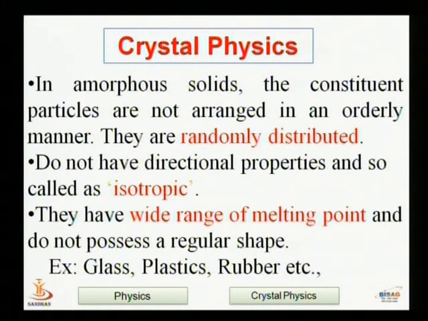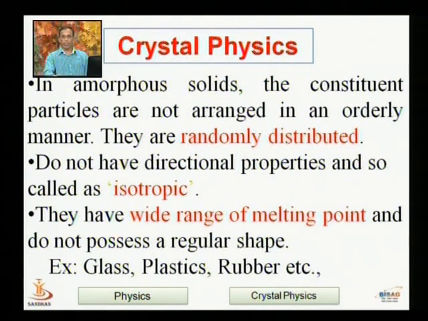In amorphous solids, the constituent particles are not arranged in an orderly manner. They are randomly distributed. They do not have directional properties and so are called isotropic. They have a wide range of melting points and do not possess a regular shape.